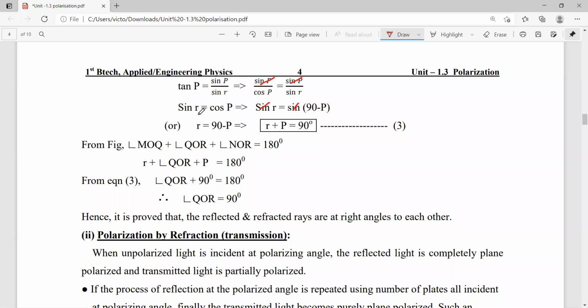So just write the minus P to the right side. So it becomes r plus P is equal to 90. So here, this is the I and it is R. So this value is equivalent to 90 degrees. Okay. How is the value equal to 90 degrees?